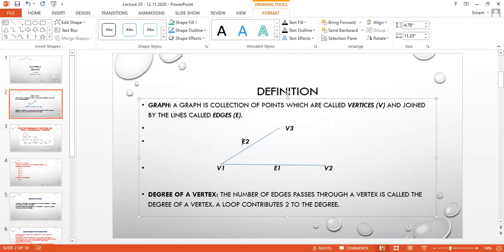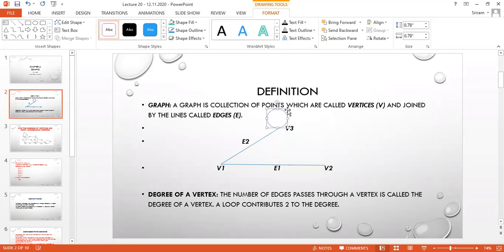Even we can have a loop. The meaning of loop is nothing but a line starting and ending on the same point. A line which starts and ends on the same point is called a loop. For example, in V3, I am going to draw a loop.